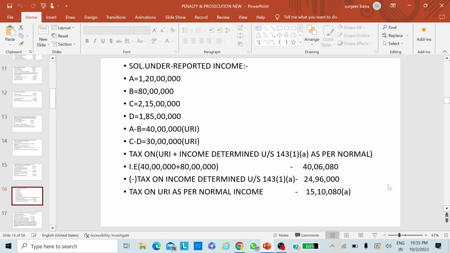You can see the solution. I have already told you that A minus B is 40 lakhs URI, C minus is 30 lakhs, and tax has been calculated. That is how the tax is calculated: 40 lakhs underreporting income plus 80 lakhs, that is the income determined under section 143(1)(a), and the tax has been calculated on that amount, and from that amount, tax on income determined under section 143(1)(a) has been reduced. After that, tax on URI as per normal income has been computed.